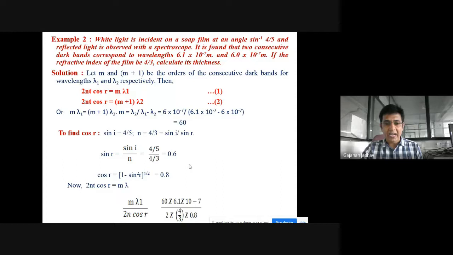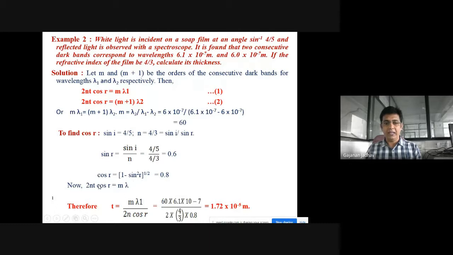So now 2nt cos r = mλ. What we want to find out is the thickness here. As I already told you, we want to find the thickness. So how do we find it? The thickness can be found from this particular equation, 2nt cos r = mλ, because this is nothing but the condition which we have already learned in the theoretical part.